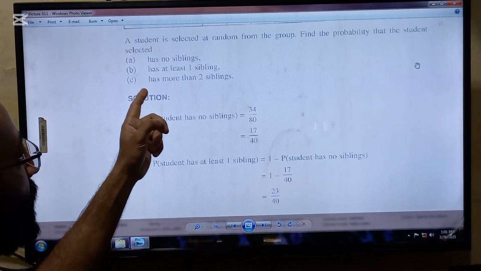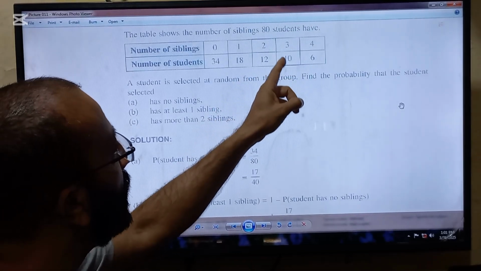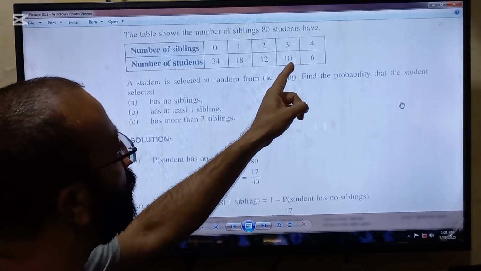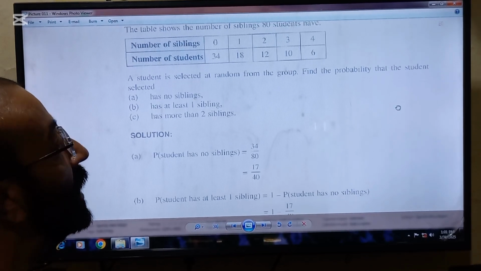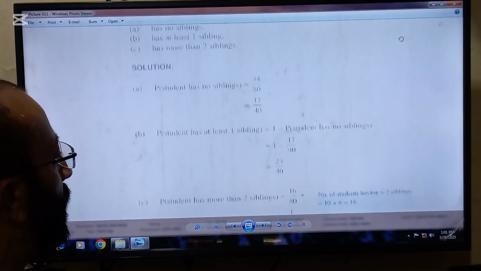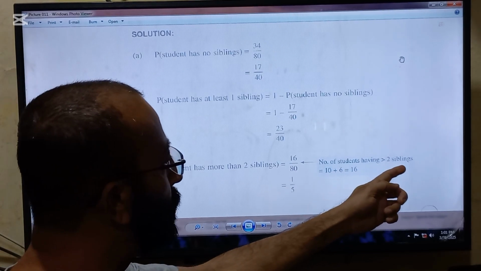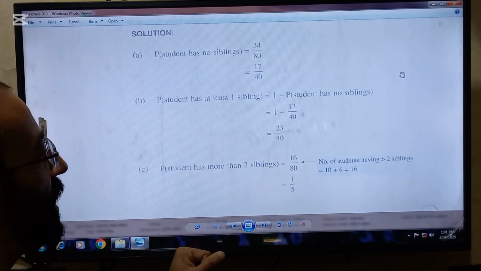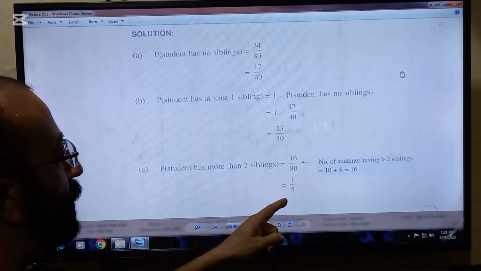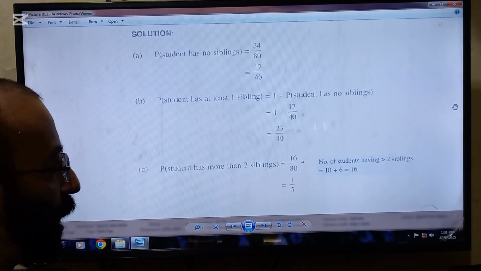And the last requirement is has more than 2 siblings. So these two numbers are favorable outcomes. 10 plus 6 will be equal to 16. This is the favorable outcome. The number of students having more than 2 siblings will be 10 plus 6 equal to 16. This will be placed in the numerator. Total outcomes 80 will be placed in the denominator. After cancellation, you will get an answer of 1 by 5.